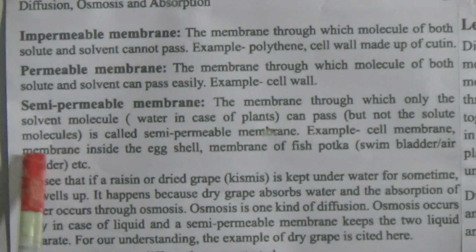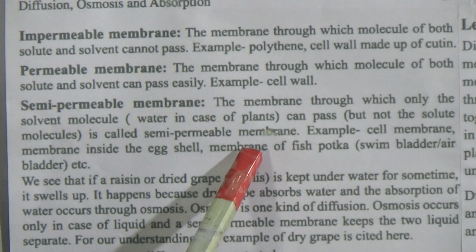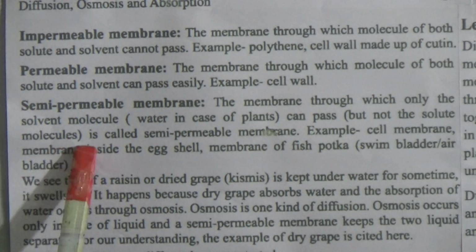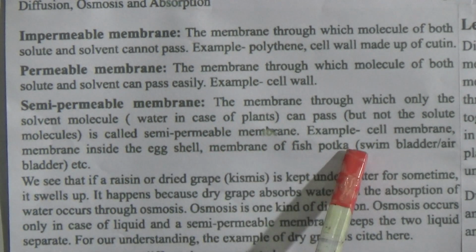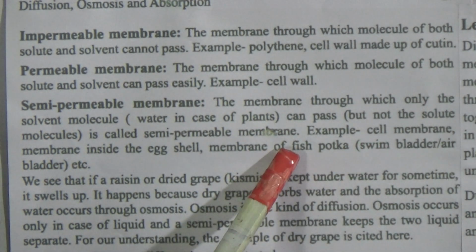Examples: cell membrane, and the membrane inside the egg shell, not the upper shell of the egg. Inside the egg shell there is a white-colored membrane, which is a semi-permeable membrane. Another example is the membrane of the fish air bladder.